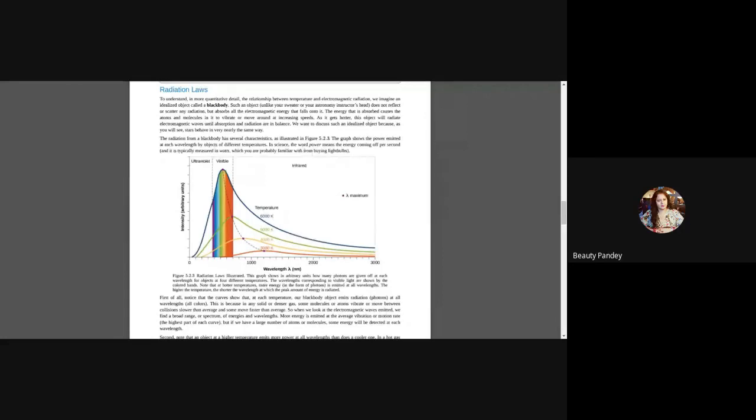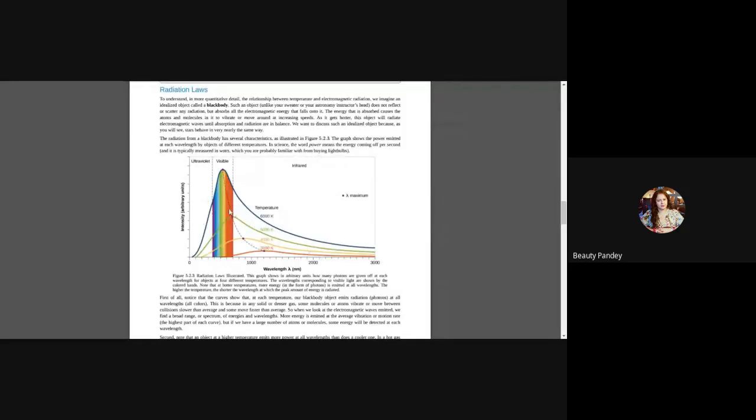Understood? Yes, ma'am. So the Stefan-Boltzmann law says the radiation is directly proportional to the temperature to the fourth power. This is shown by the intensity, the peak area. See how the peak area increases. The more the temperature is increasing, the peak area is increasing.